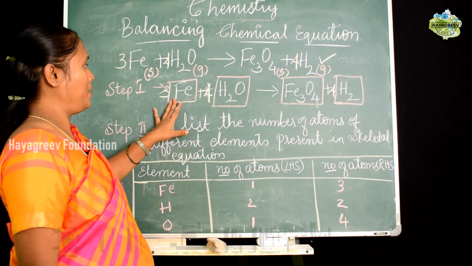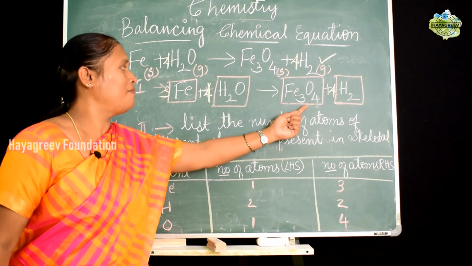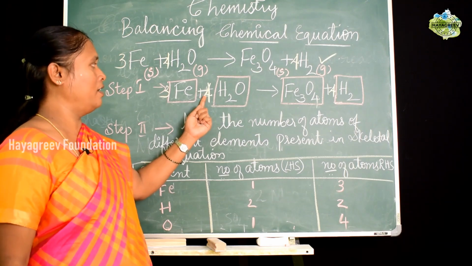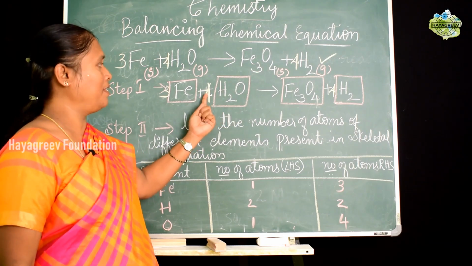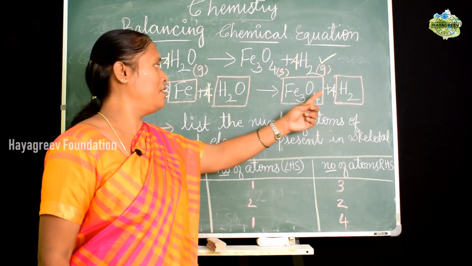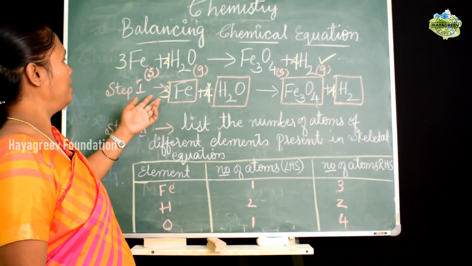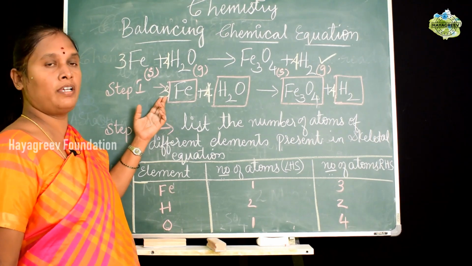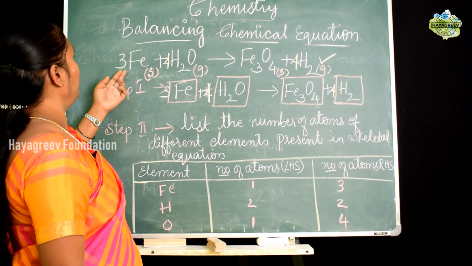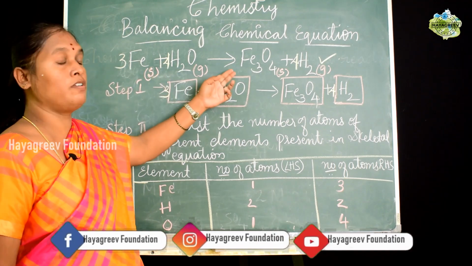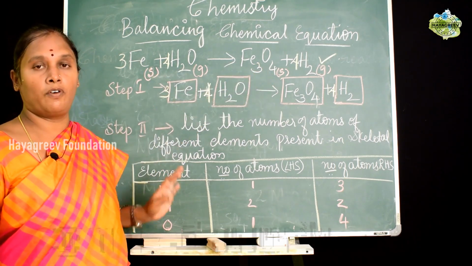Later we identified the highest atoms and balanced by taking 4 here to balance oxygen. Then as it became 8 here, we took 4 for hydrogen and balanced hydrogen. Then iron we balanced by taking 3. So the balanced equation is 3Fe plus 4H2O gives you Fe3O4 plus 4H2.